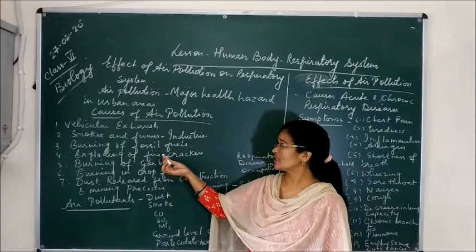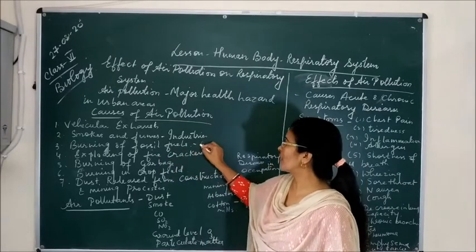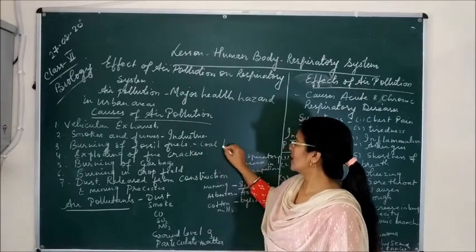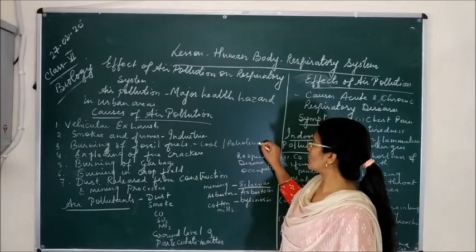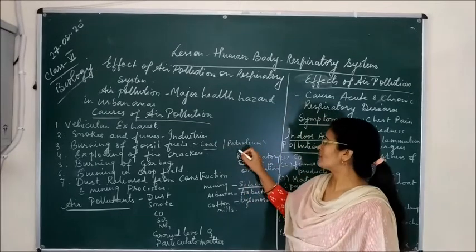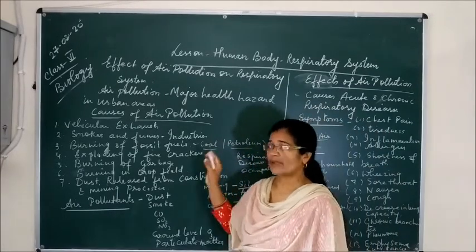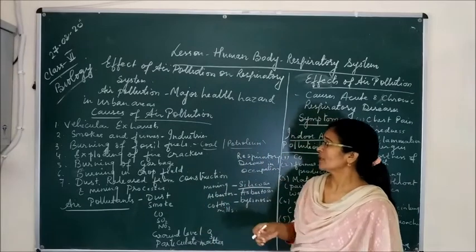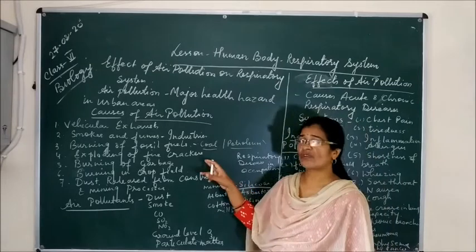The third major cause is the burning of fossil fuels. Fossil fuels means especially coal and petroleum. So coal and petroleum are called the fossil fuels. Coal is mostly used in the industries, and petroleum products like petrol and diesel are used in the vehicles, so they also cause air pollution. Another main cause is the exploding of firecrackers.